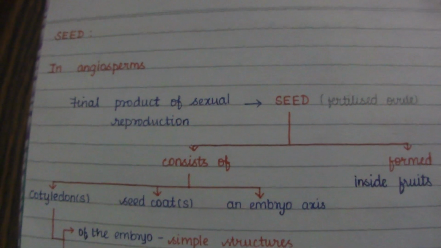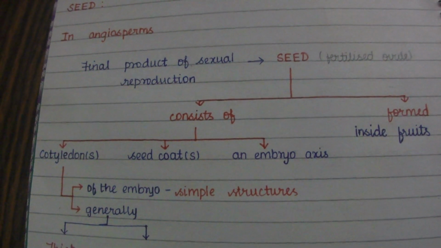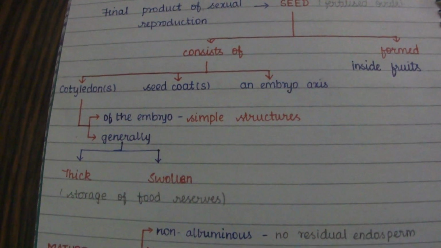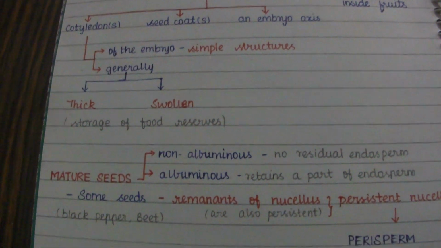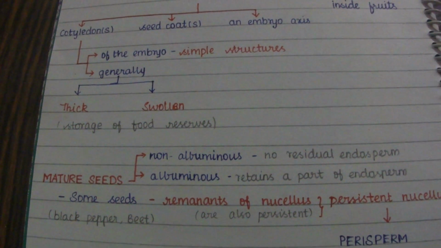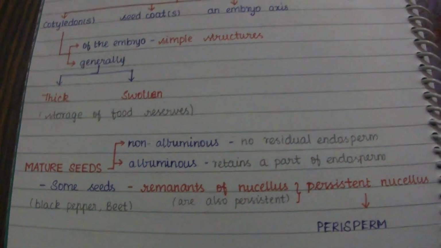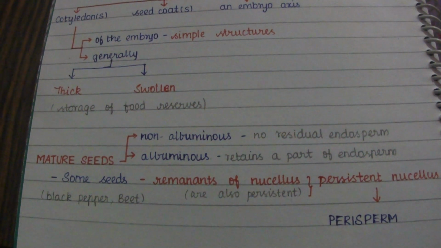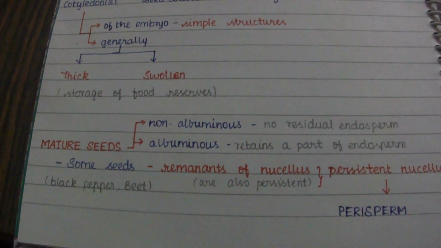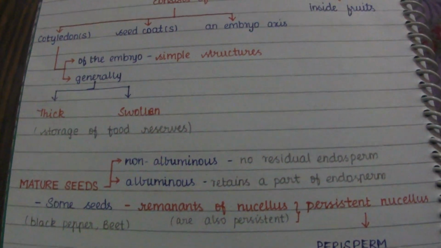So here we will revise. The final product is the seed, and it consists of cotyledon, seed coat and an embryo axis. It is formed inside the fruit. The cotyledons of the embryo are simple structures, and they are generally thick or swollen because they store food reserves. The mature seeds may be non-albuminous or albuminous, depending on the presence of residual endosperm. In some seeds, remnants of nucellus are also present, and this persistent nucellus is called perisperm.